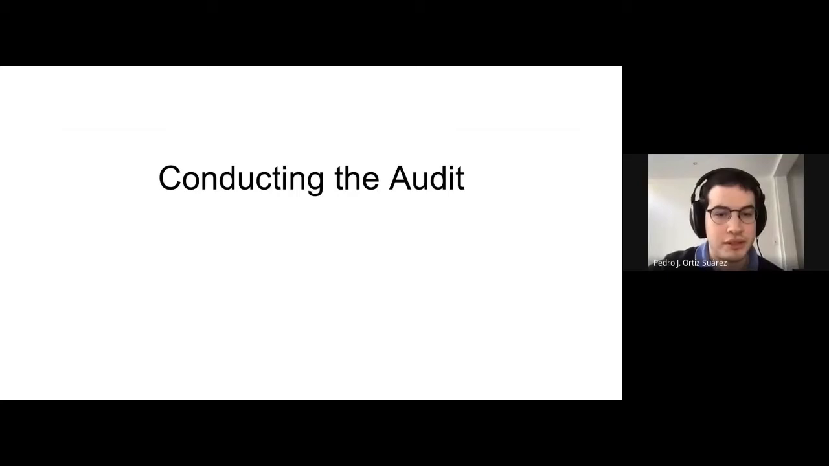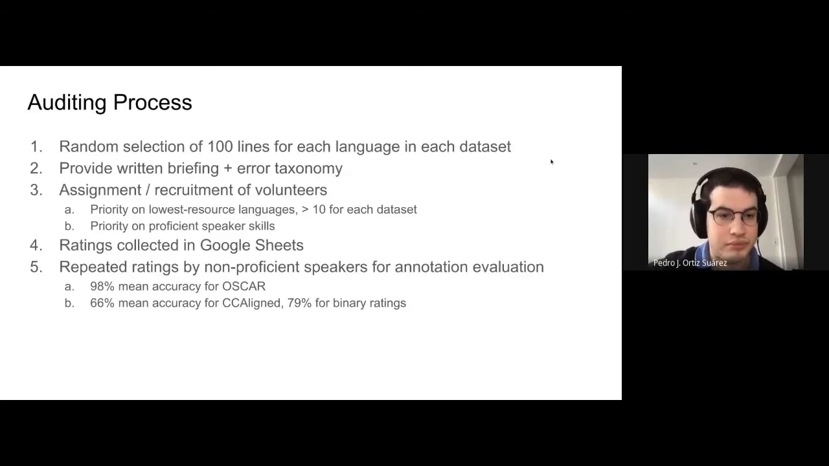So now, conducting the audit. For the audit, we recruited around 51 volunteers, covering about 70 languages. We selected a sample of languages by dataset. Then for each of these languages, we took a random sample of 100 lines. We constructed an error taxonomy that we are going to see next. And then we assigned these samples to each of the recruits.